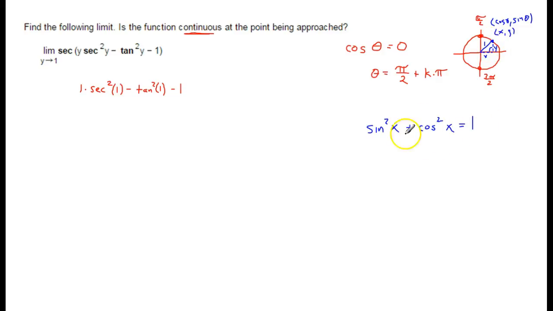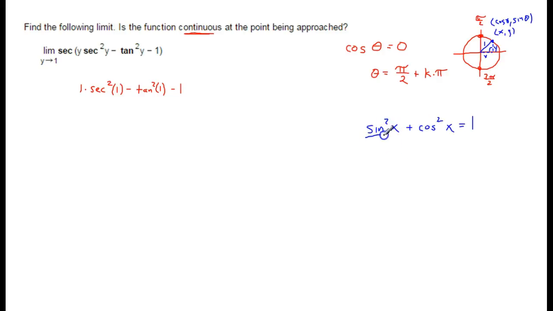Alright, so that's the Pythagorean identity that comes from the Pythagorean theorem. The other two Pythagorean identities come from dividing through the equation by sine squared or cosine squared. So for this one, notice if you see a trig function squared, another trig function squared, and especially if you see a 1 in there with it, then more than likely you're going to use the Pythagorean identities.